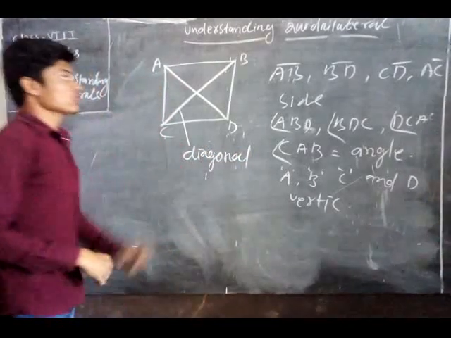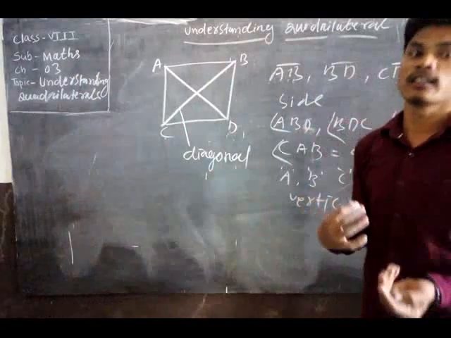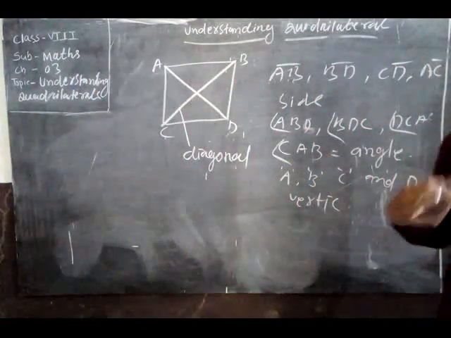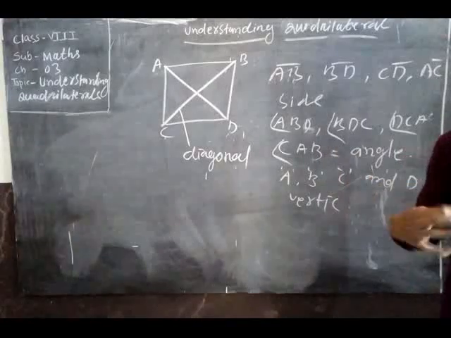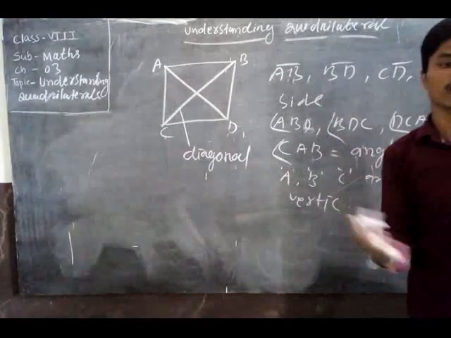Diagonal. How many diagonals are there in a square? 2 diagonals in a square. Then how do we find the diagonals? There is a formula: n into n minus 3 by 2 equals the number of diagonals, for a polygon of n sides. If we know the sides, then we can easily find the diagonals.